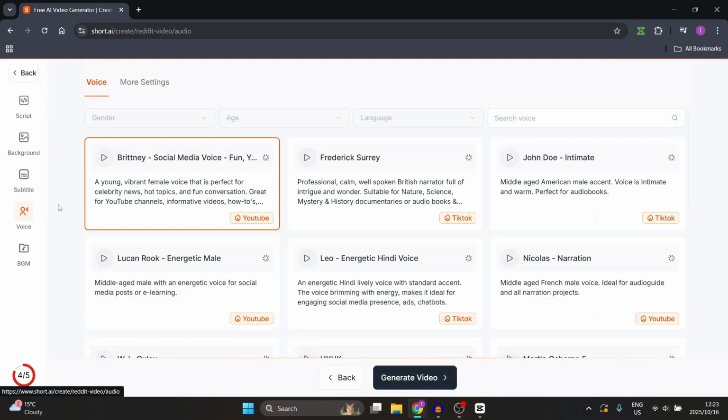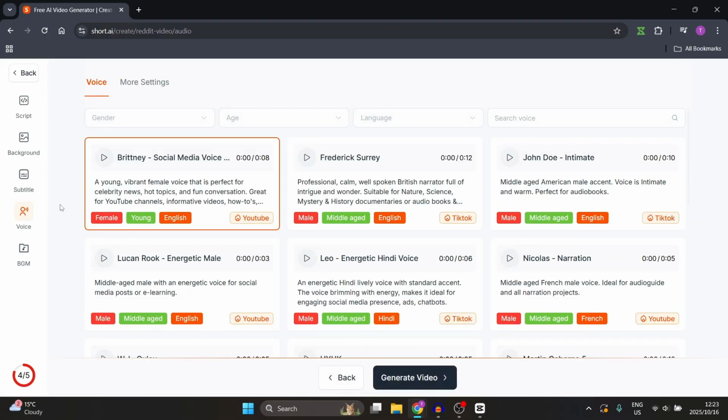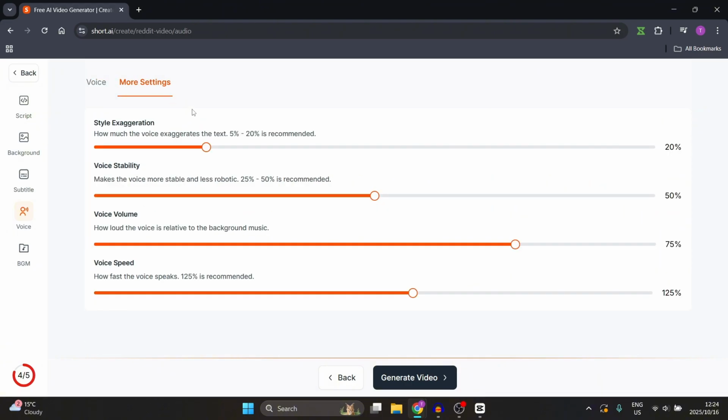Then we go over to the voice, and here, this is an 11 Labs plugin. So all of the voices that you hear over here, you will be able to find them on 11 Labs, and you'll be able to actually preview any one of them. You can also filter out gender, age, language, and you can search for a particular voice. And then there are some more settings over here. You can change the way the voice actually comes out, so the exaggeration, stability, the volume, and then also the speed. So you can adjust this all to your specific needs.